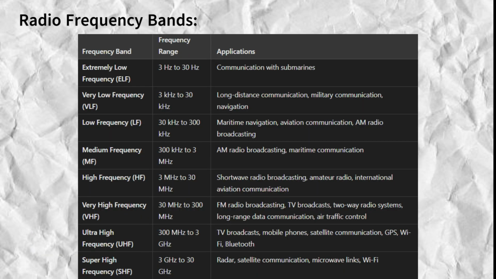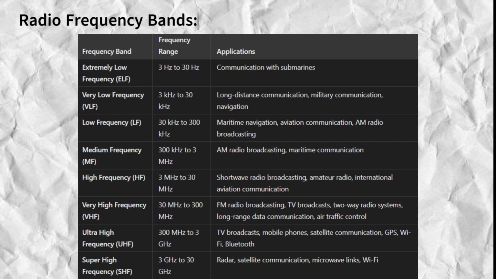Understanding the different radio frequency bands, their ranges, and applications is essential for grasping how various communication systems operate. Each band has unique properties that make it suitable for specific applications, from deep-sea communication with submarines to high-speed data transmission via satellite. Let's start with the extremely low-frequency, ELF, band.